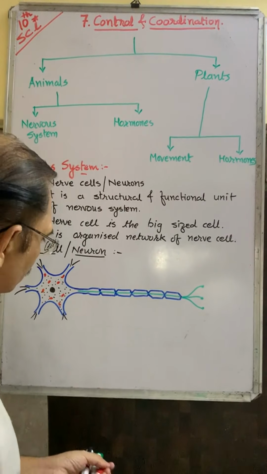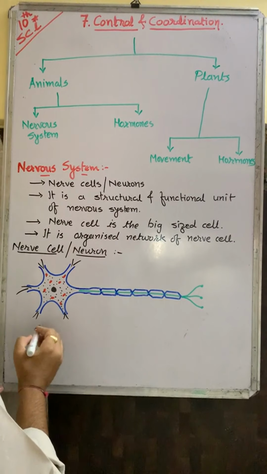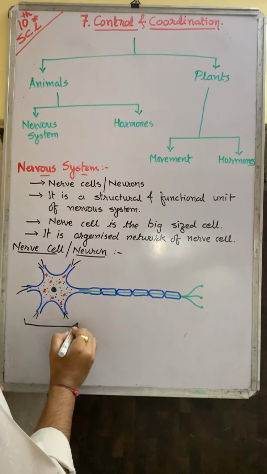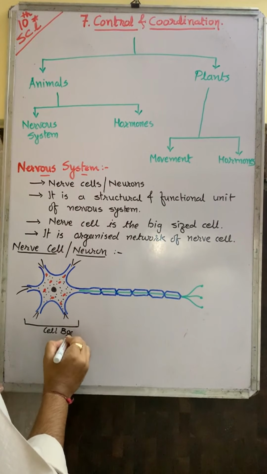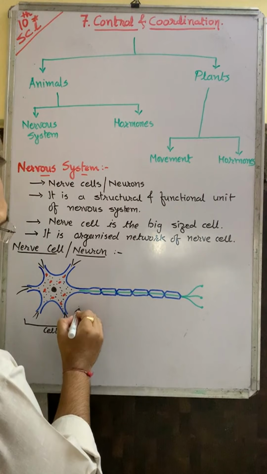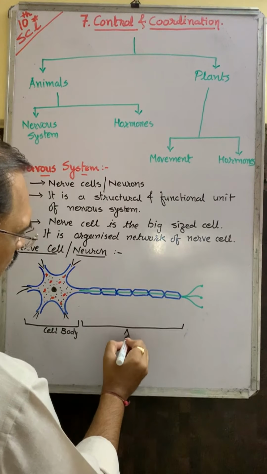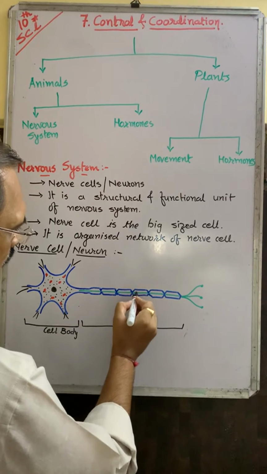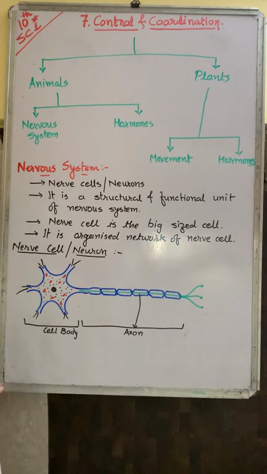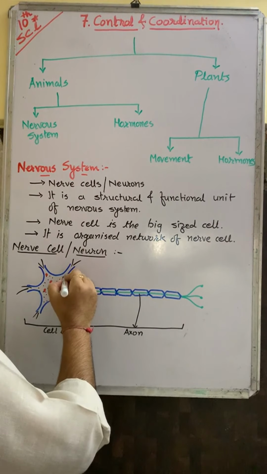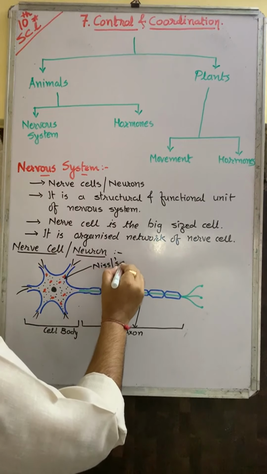See, labeling. This portion is called the cell body, the total cell body. This portion is called the axon, particularly this green line. The red is called neuron granules.